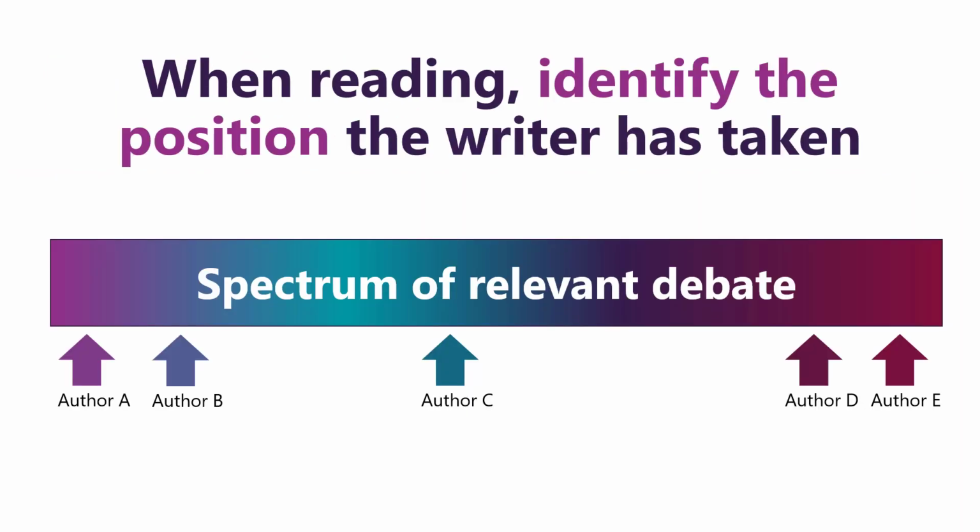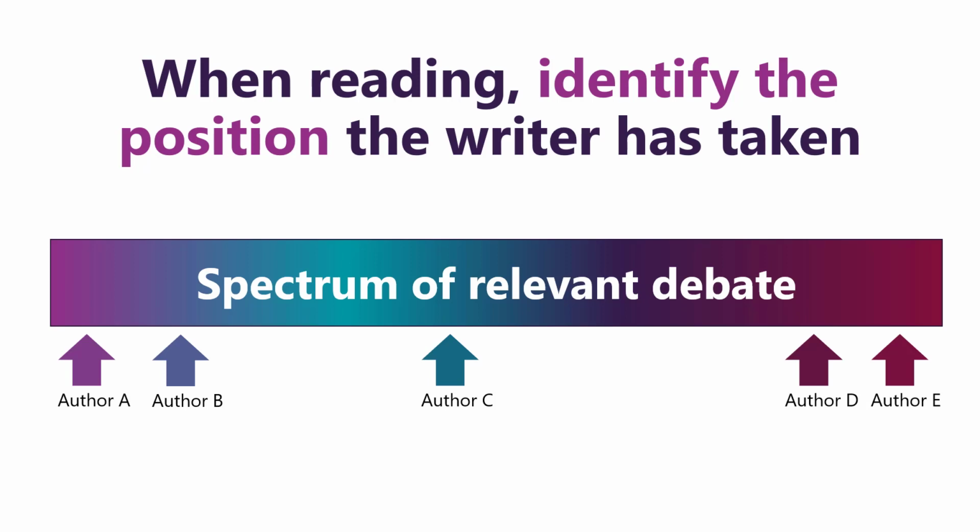When you're reading, try to identify the position that the writer has taken. Whenever you're looking at any issue, topic, policy, debate, theory, or similar, there is always a spectrum of relevant debate. As in the previous video, this isn't always just the binary positions of yes, no, positive, negative, good and bad. There's much more nuance in these different positions. Your challenge when reading is to see which authors are arguing for what.